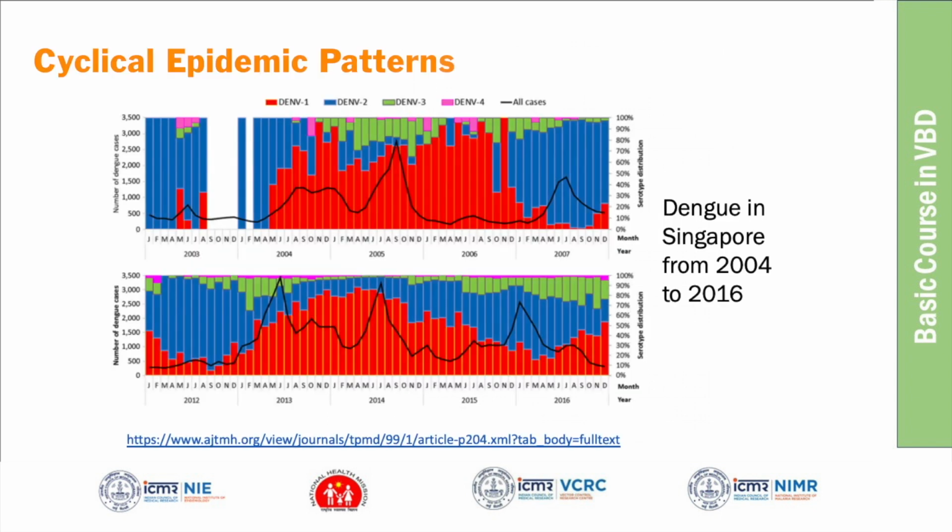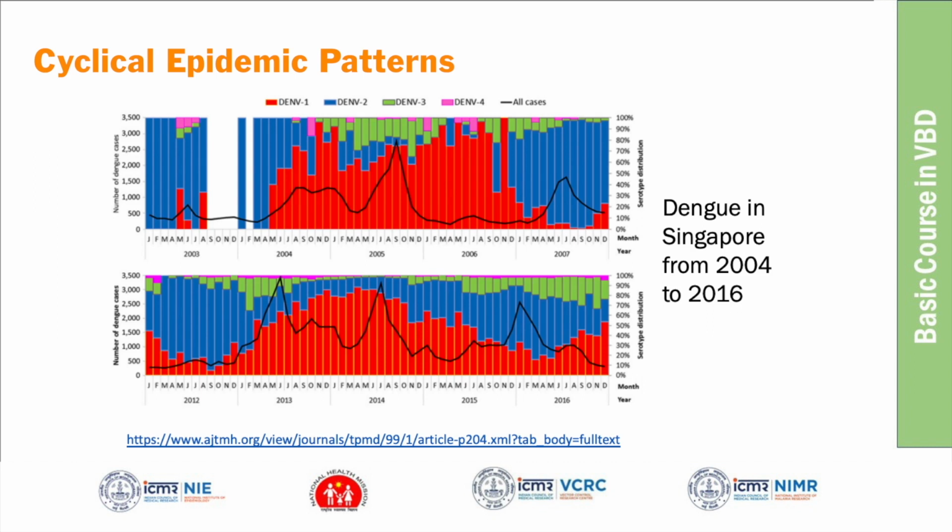And then the cyclic epidemic pattern. I did not have any report from India, but there was one good study which summarized dengue in Singapore from 2004 to 2016. One of the important features of dengue epidemics is that they occur in a cyclical pattern.